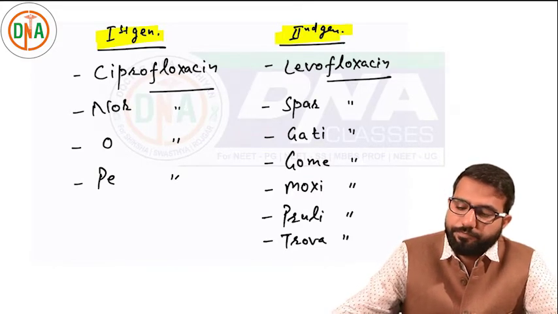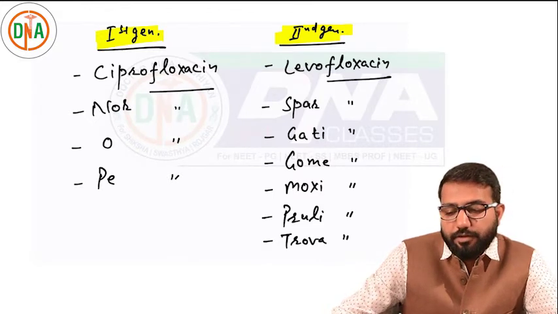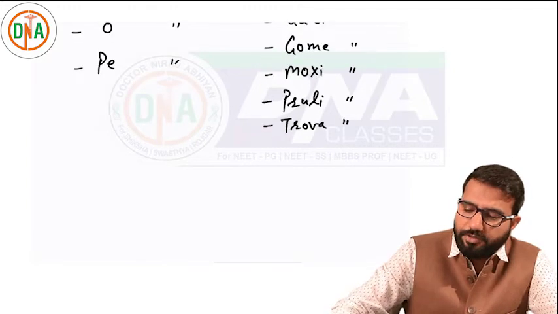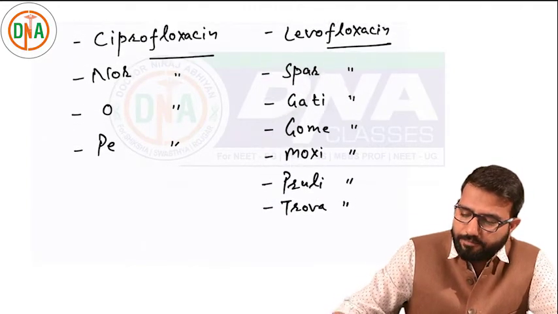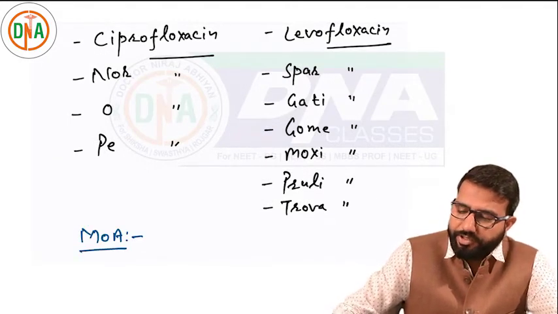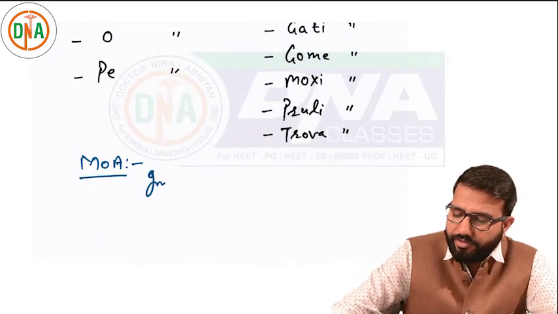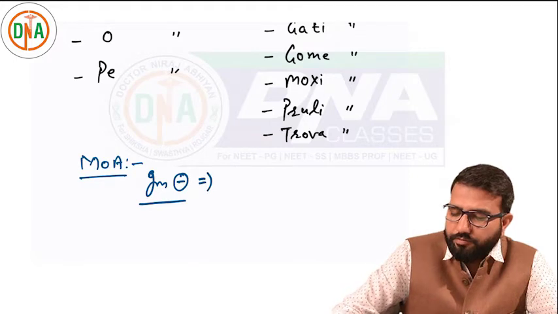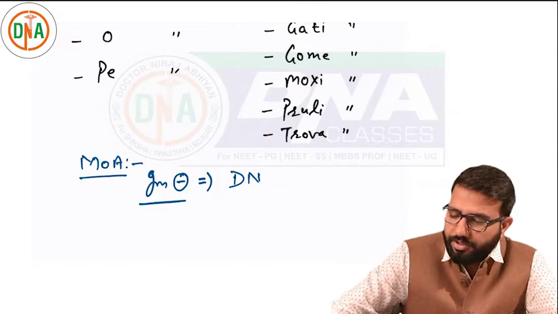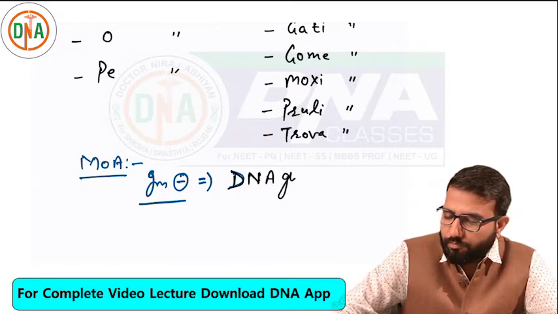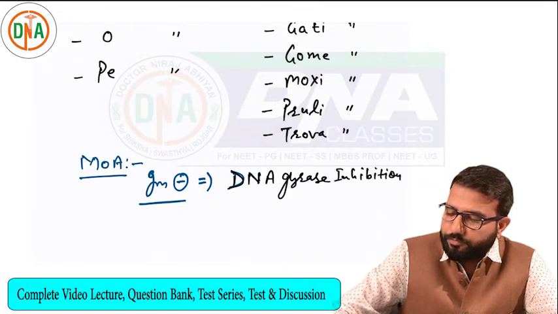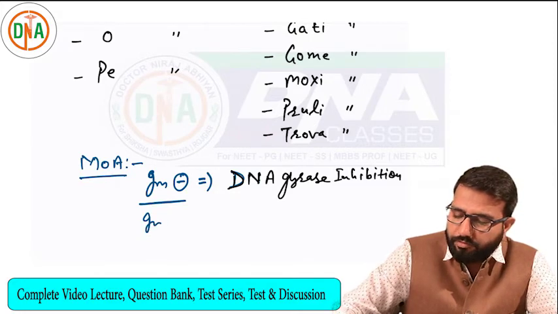Now the important thing is the mechanism of action first. So mechanism of action we have already discussed. What is the mechanism of action for these drugs? In gram-negative infection, these are inhibiting the DNA gyrase. DNA gyrase inhibition. But in gram-positive also these are effective.